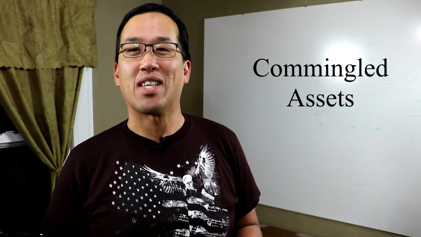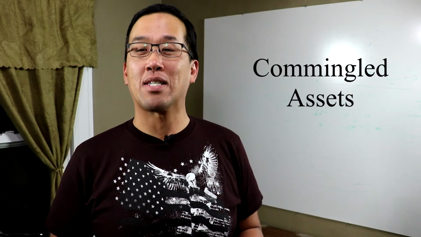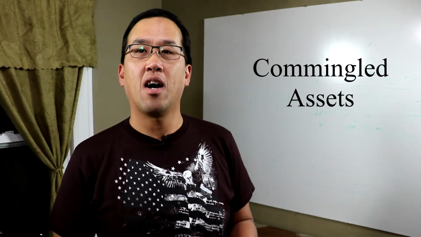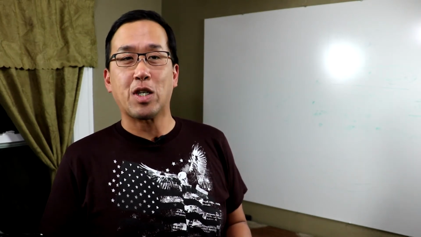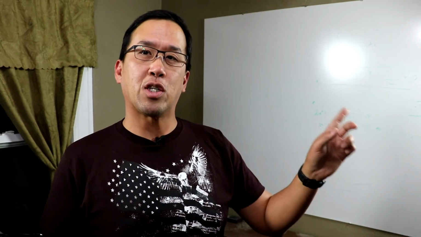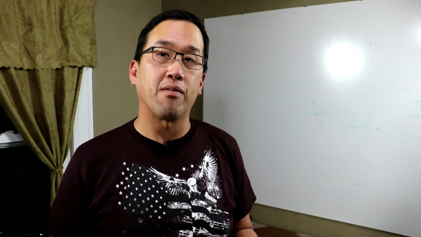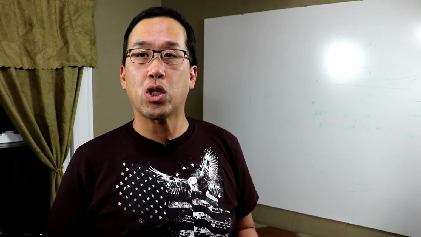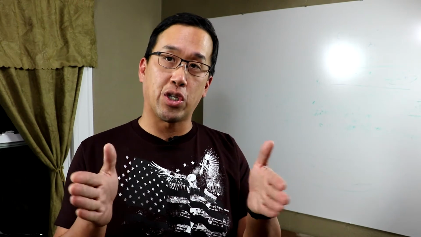So number three basically is going to be, let's try that again. Commingling is what I meant to say. Commingling of funds or of assets. Here's what I mean. For whatever reason, I actually encounter this a lot when it comes to inheritances. So I know earlier I mentioned the definition of separate versus community property. One exception to the general rule that whatever you acquire during the marriage is going to be community property is stuff that you receive via inheritance.